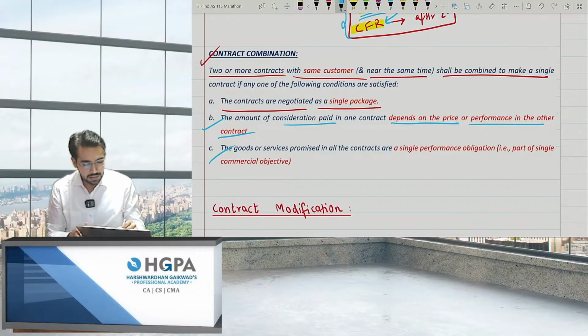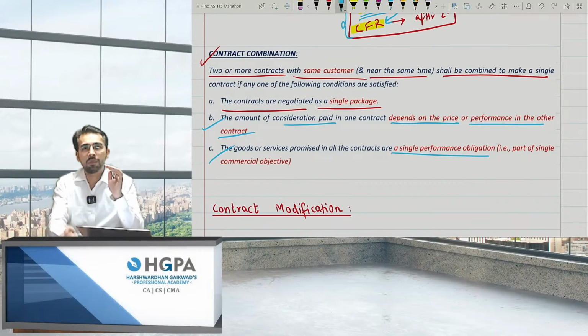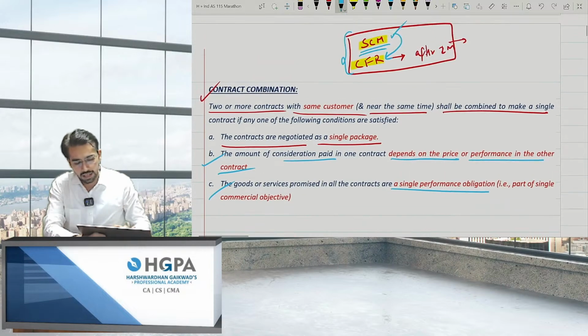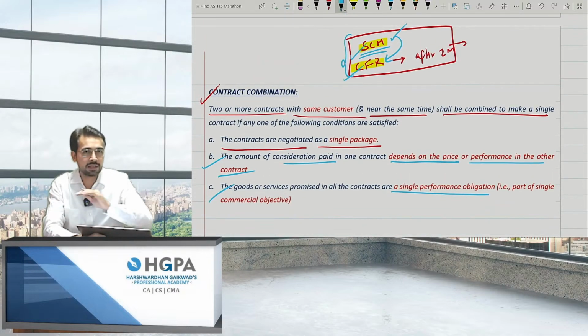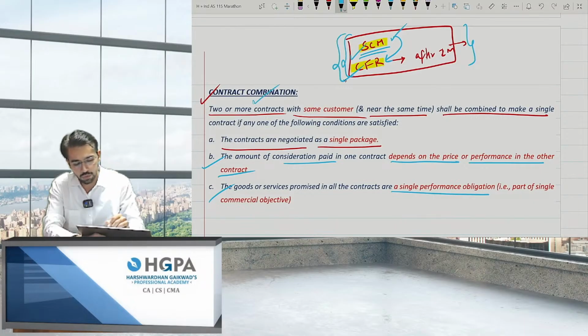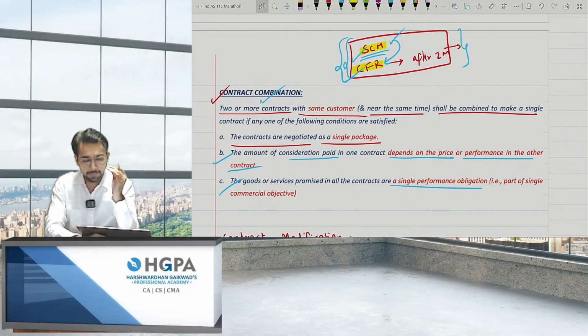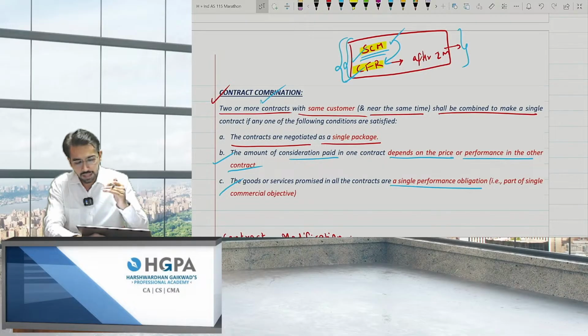For example, I have given you the SCM and FR lectures straight at one point of time, that is, I gave you the activation key and all the lectures are yours right now. If it is like this, obviously I can combine that. It will be only one single performance obligation, right? So at that point of time, I can combine. Till here, it was not very important.